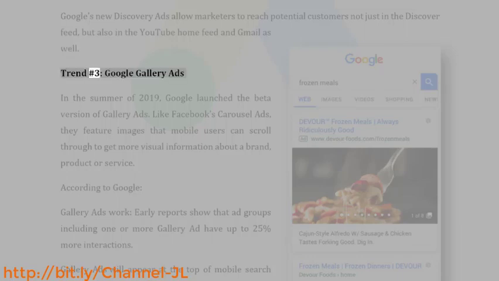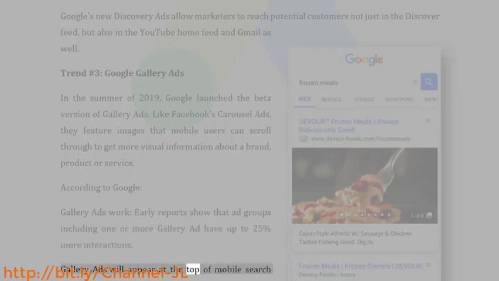Trend number 3, Google Gallery Ads. In the summer of 2019, Google launched the beta version of Gallery Ads. Like Facebook's carousel ads, they feature images that mobile users can scroll through to get more visual information about a brand, product, or service. According to Google, Gallery Ads work. Early reports show that ad groups including one or more gallery ad have up to 25% more interactions.